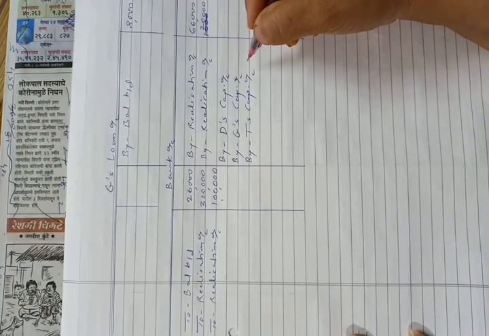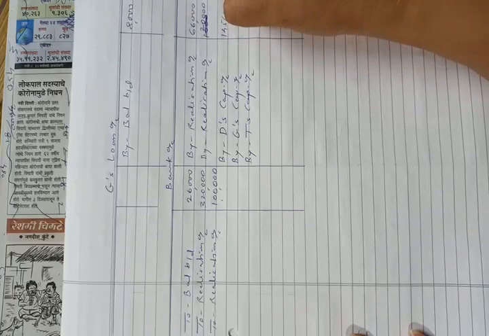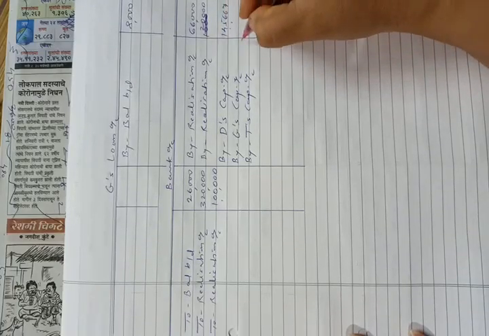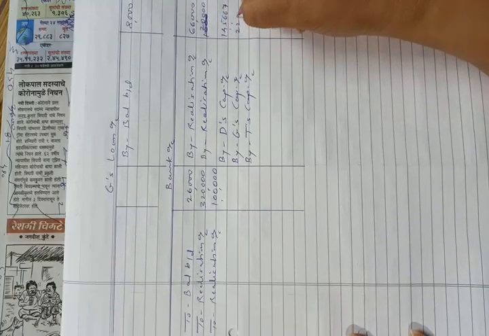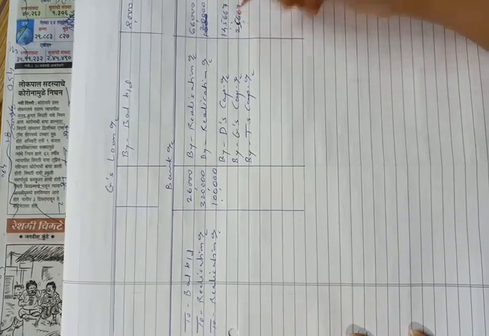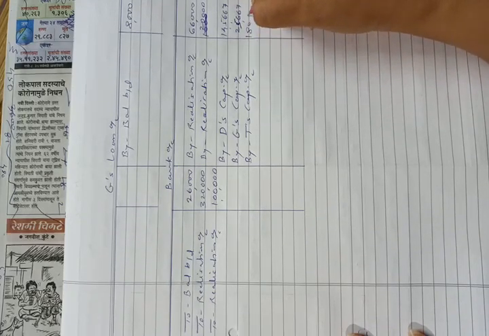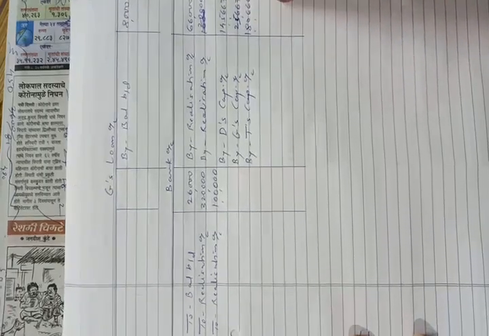First partner is D, 1,45,667, then 25,667 and 1,80,666. These are their balances.